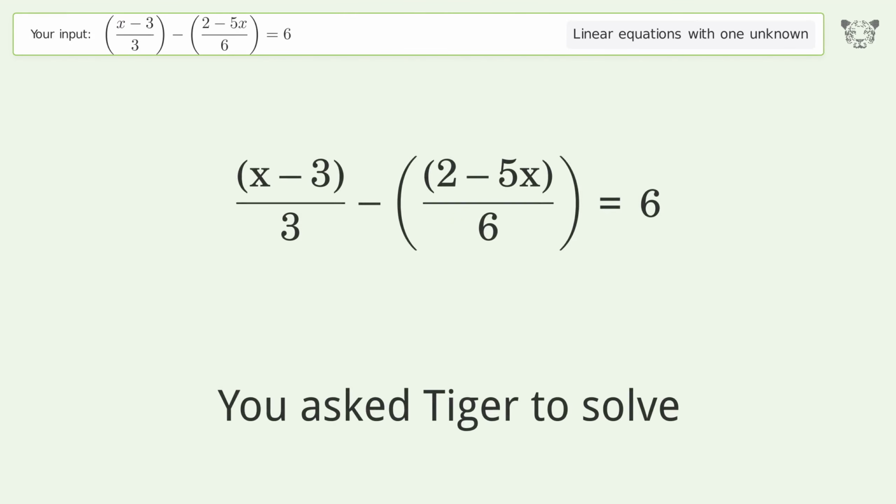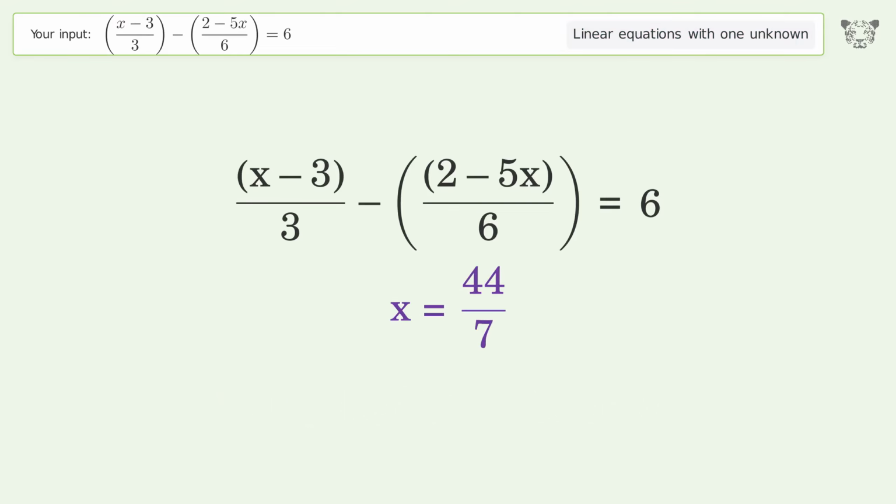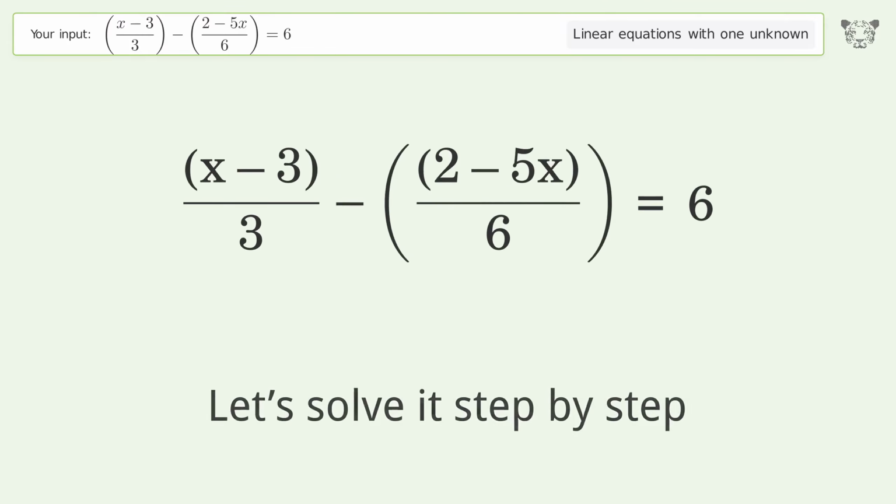You ask Tiger to solve this. It deals with linear equations with one unknown. The final result is x equals 44/7. Let's solve it step by step.